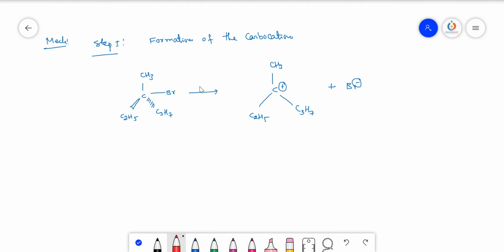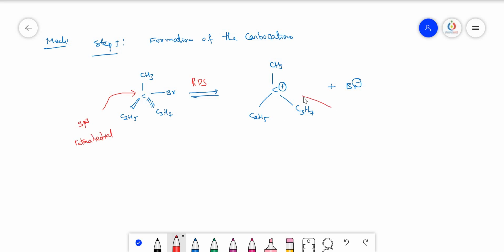So the breaking of the bond is a very slow step. It is a reversible step also. Rate determining steps are generally reversible steps. So in this rate determining step, only one alkyl halide participates. Means the entire speed of the reaction depends only on the alkyl halide. And moreover, the thing I want to discuss here is that this carbon is sp3 hybridized and the shape is tetrahedral.